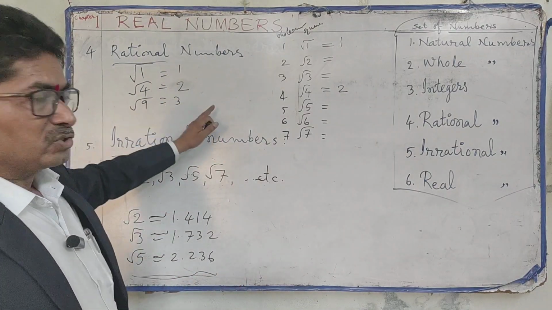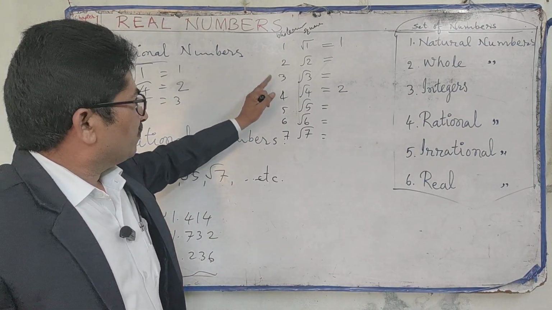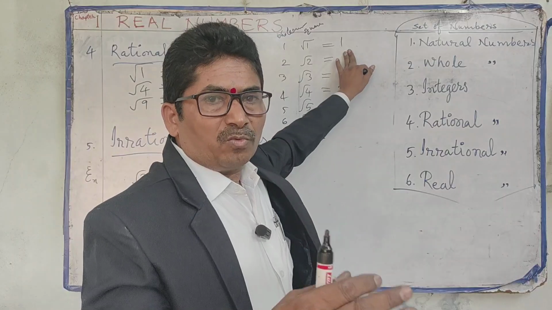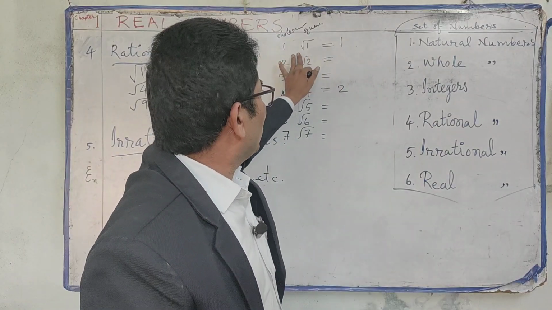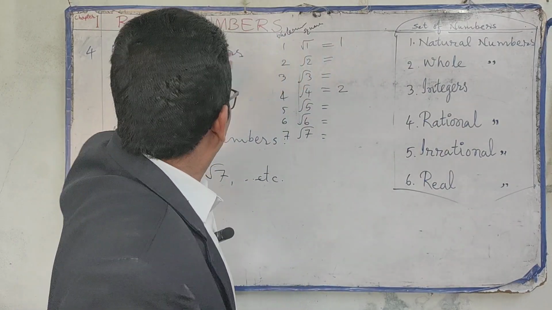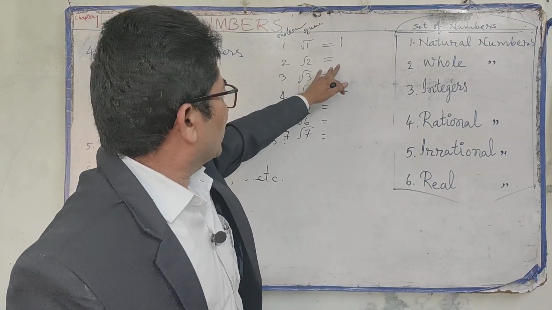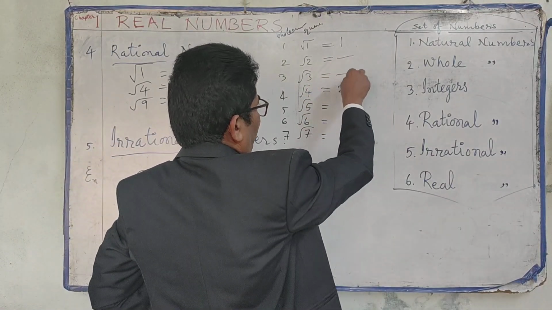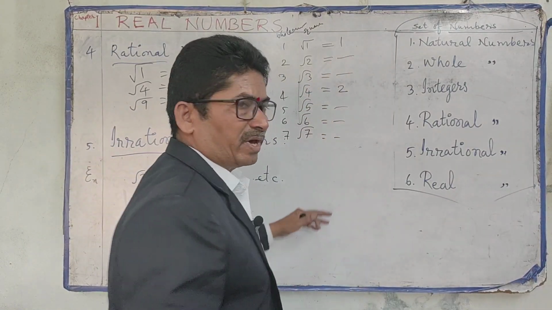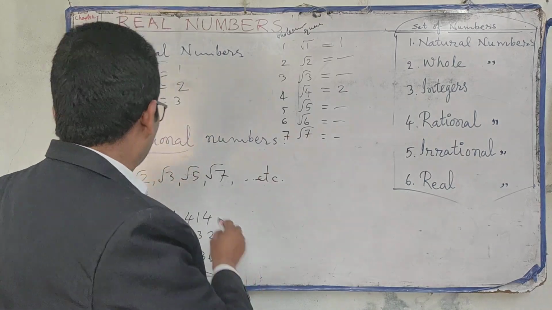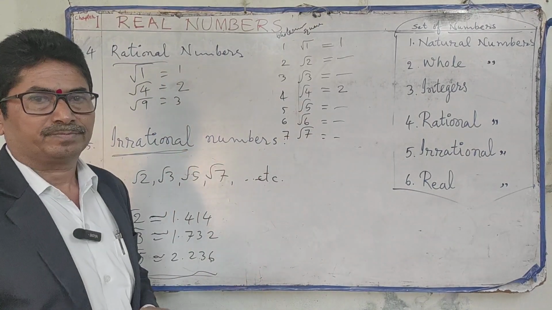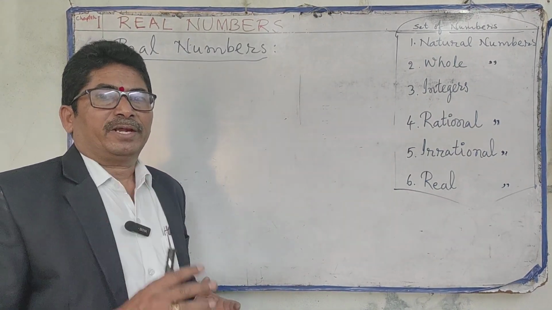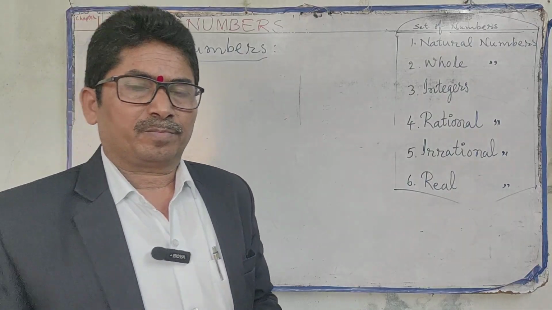So I think you understood this definition. If the square root of a whole number is a whole number, those are rational numbers. If we don't get a whole number, those are called irrational numbers. Next, real numbers. What are real numbers?